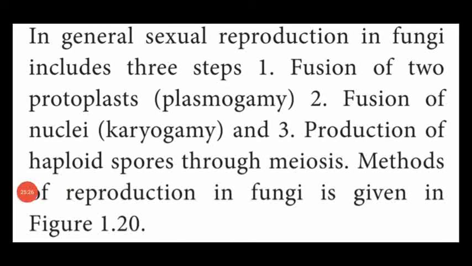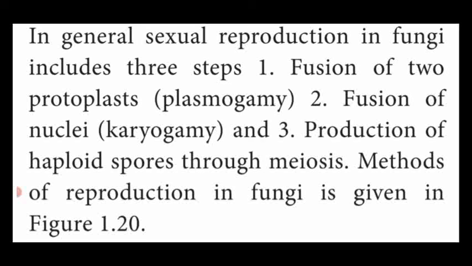The next characteristic feature is reproduction in fungi. Fungi show sexual reproduction in three steps. One is fusion of two protoplasts, that is plasmogamy. Note down this 2-mark question: fusion of two protoplasms of two different hyphae is said to be plasmogamy.